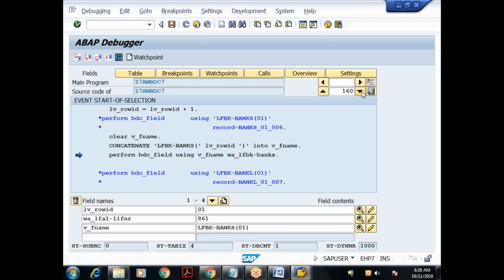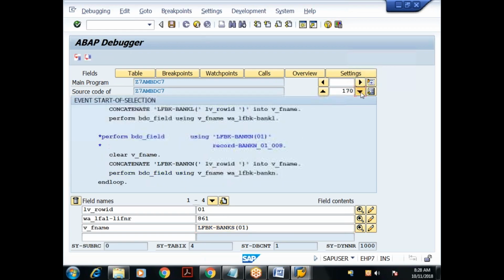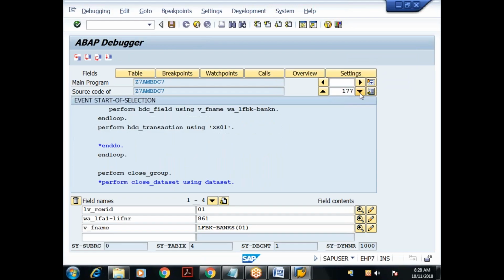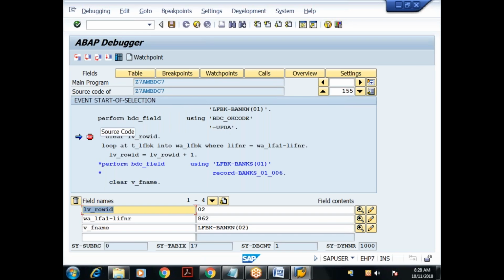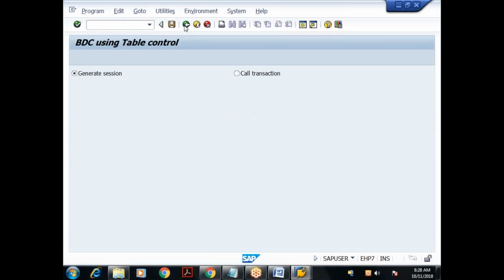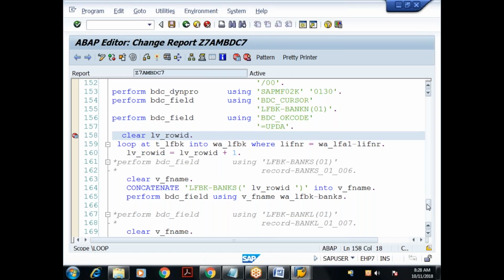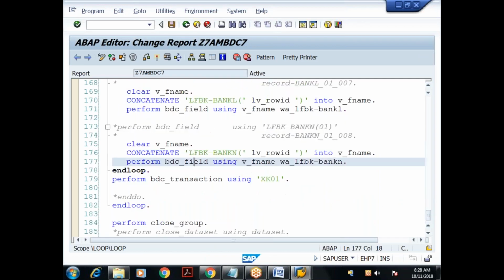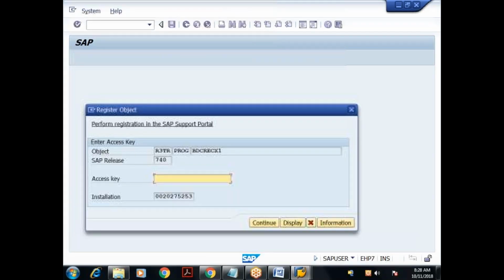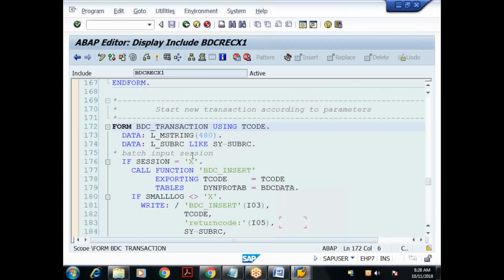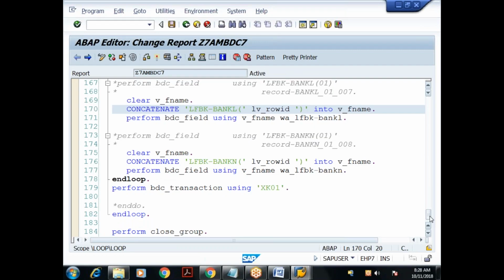What is the BDC data internal table name? I don't know what that is. Where can I check it? Yeah, here. BDC data is the name of the internal table. You can check in that way also. BDC data is the name of the internal table.